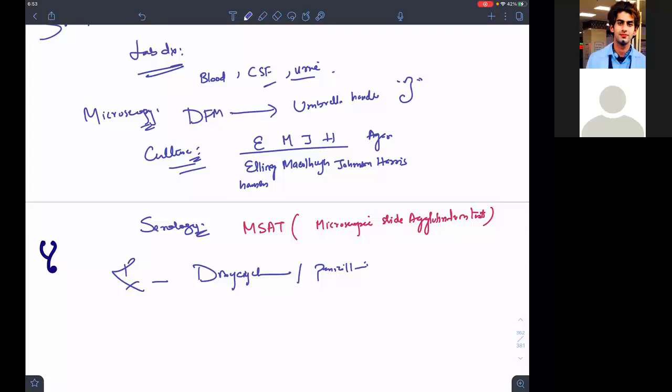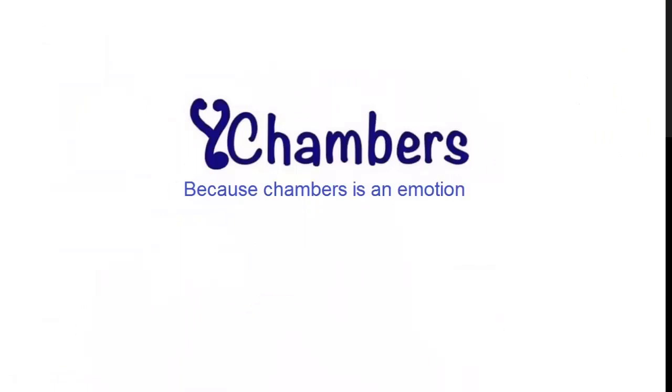Dark field microscopy, EMJH agar, Ellinghausen, McCullough, Johnson, Harris agar, and you can also go for Korthof, Fletcher, semi-solid agar. Faine's diagnostic criteria, the WHO guideline for the diagnosis of leptospirosis. If mild, oral doxycycline. If severe, penicillin. Finished. I hope you enjoyed this short session on leptospirosis.